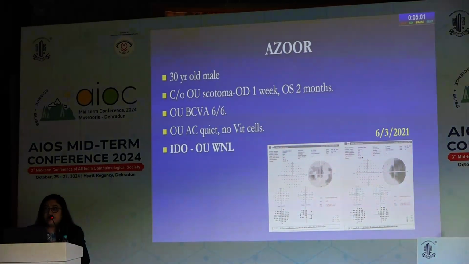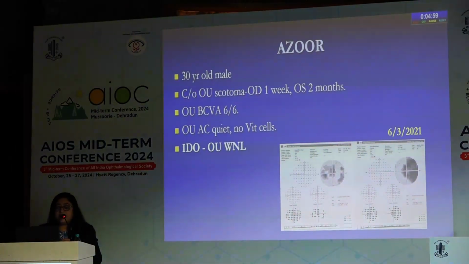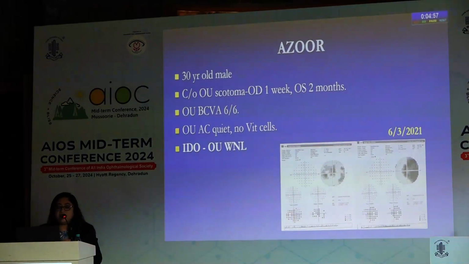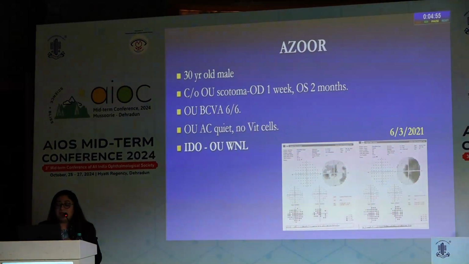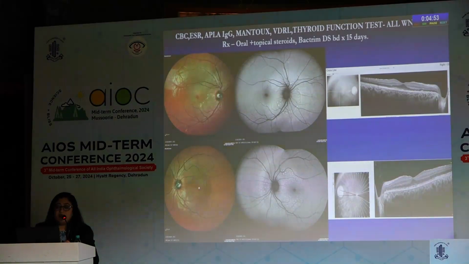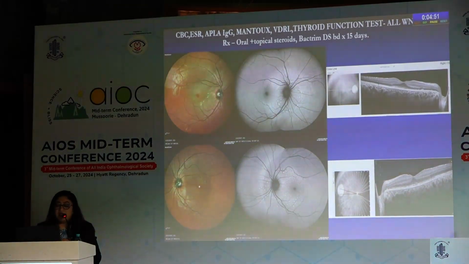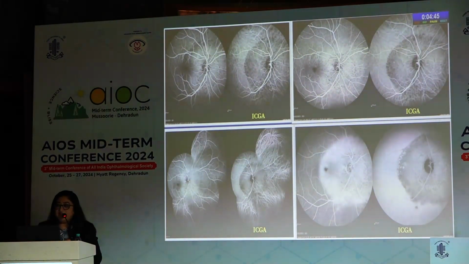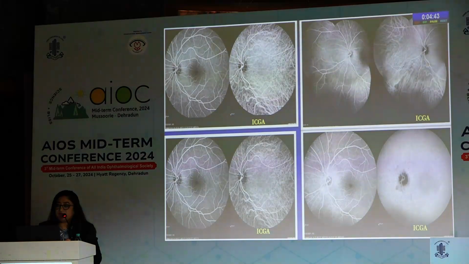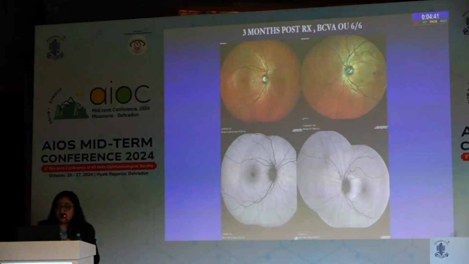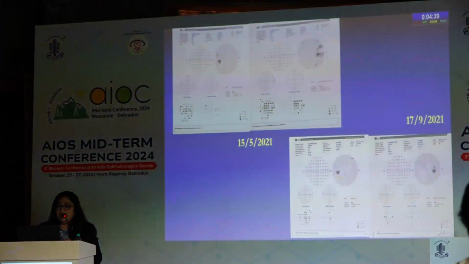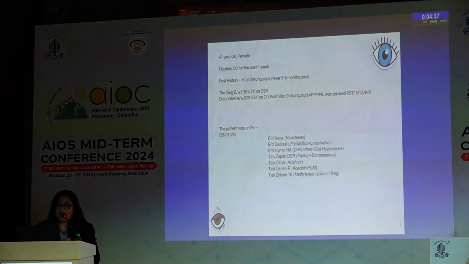This was a case of AZOOR in a young male who presented with a normal-looking fundus and vision 6/6 and only complained of a scotoma. He showed a typical trizonal pattern in both eyes, active in the right eye, healing in the left eye, and it was clearly evident on FFA and ICG as well. Three months post-treatment, we could see normalization of the pattern and recovery of the scotoma.